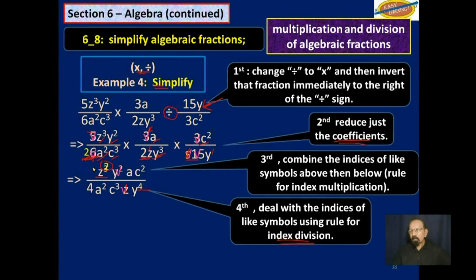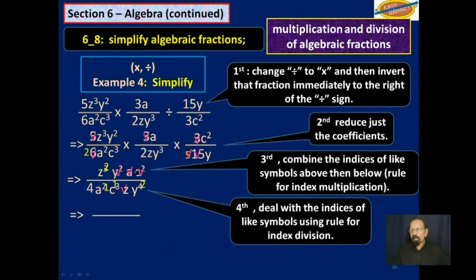There's a y squared up here and a y fourth down here. So we'll get a y squared down here. There's an a up there and an a squared down here. So we'll get an a to the first power. And there is a c squared up there and a c cubed down here. So we'll get a c to the first power.